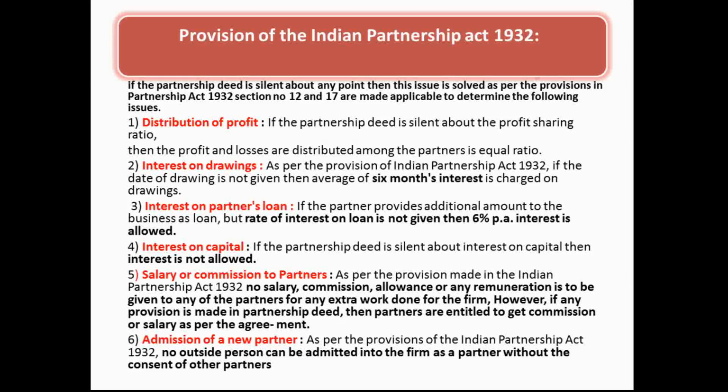The additional amount is given to the firm because the firm was in need of funds, that is the partner's loan. On the partner's loan, if the rate at which the interest is to be provided is not specified in the partnership deed, then at the rate of 6% per annum, that is for 12 months, the partnership has to provide the interest.